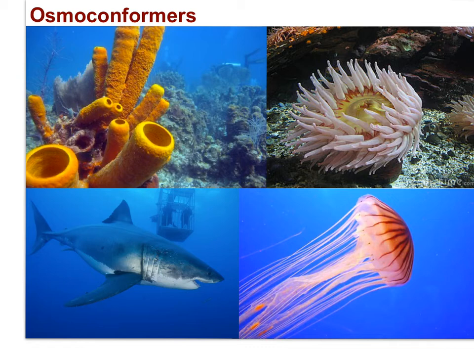Most marine invertebrates are osmoconformers: Poriferans, the sponges, and Cnidaria, the jellyfishes and anemones. The tissue concentration of these animals is equivalent to the concentration of salts in the surrounding environment, and in this way, water balance occurs. Now, sharks have a slightly different mechanism to conserve water. They retain urea in their blood to maintain a tissue concentration equivalent to the environment's concentration of salts. Sharks have other mechanisms to neutralize urea's toxicity.